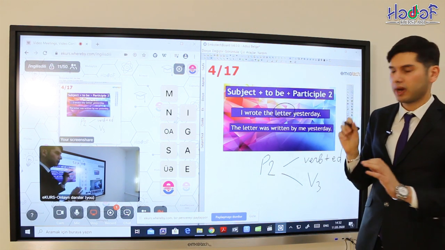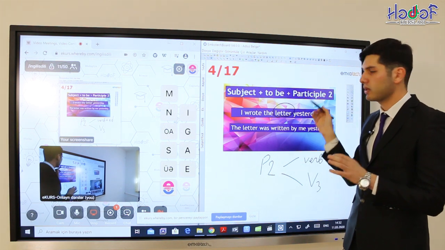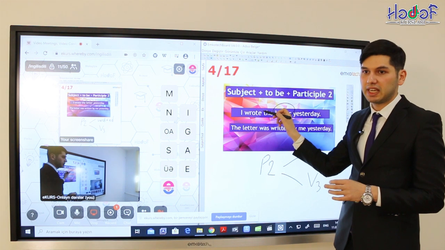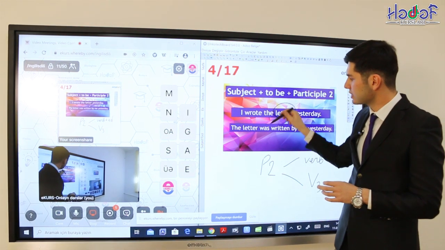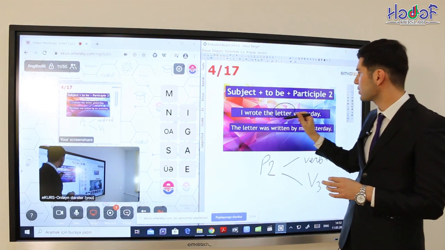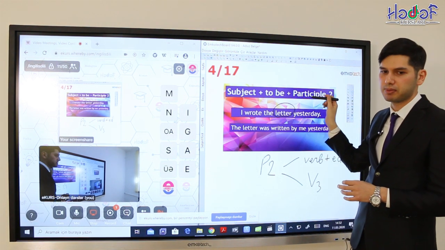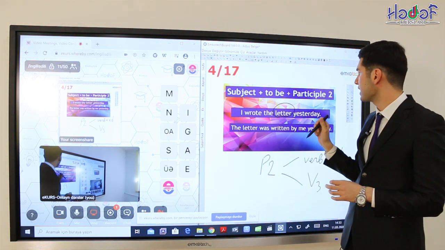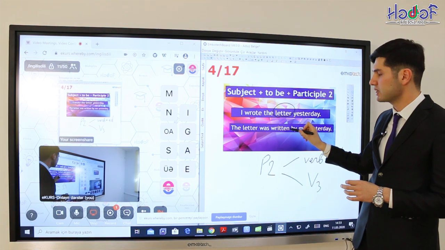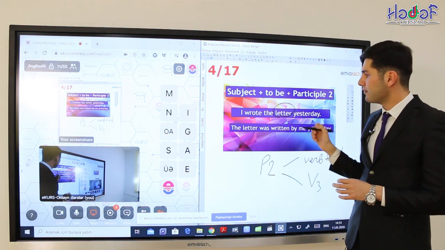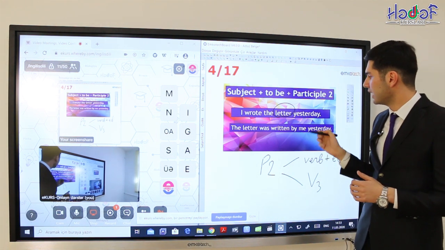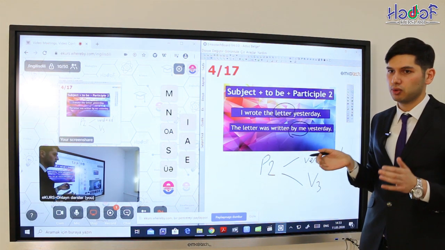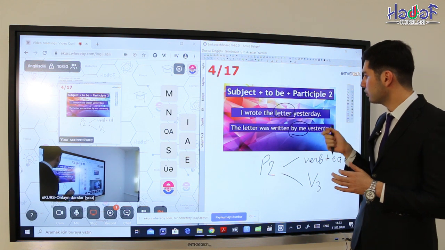After, we have to find the to be form. And what's the to be? It can be in all tense forms. Because wrote is in past simple, we have to use the auxiliary verb was. And don't forget, after to be we use participle two. So, wrote, if this is the past simple form, the third form, participle two of this word, is written. And if I wrote this letter, we can use such an expression: by me. But, of course, it doesn't matter. You can use it or not, it's up to you.